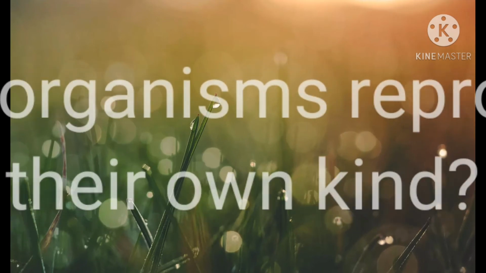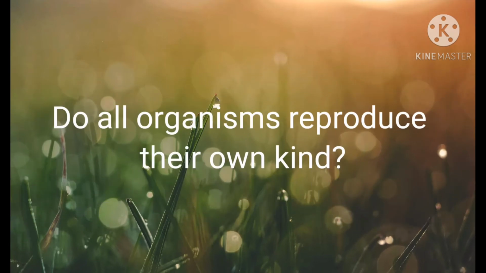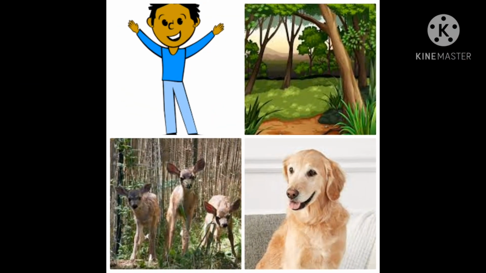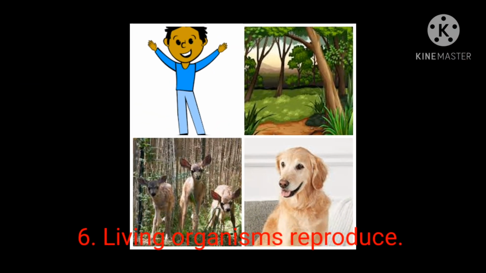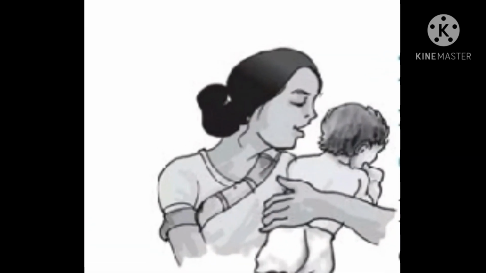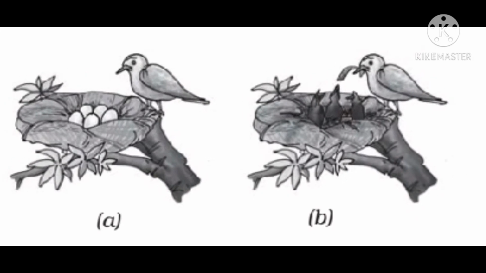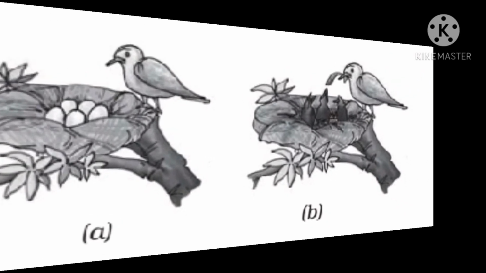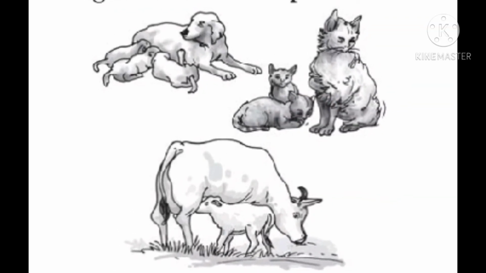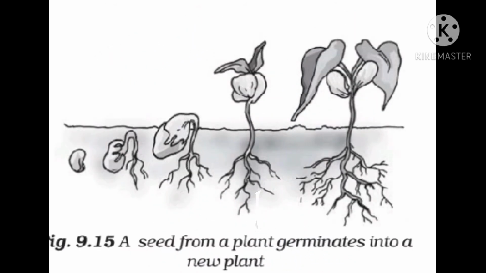Do all organisms reproduce their own kind? Living things produce more of their own kind through reproduction. It takes place in many different ways for different organisms. Some animals produce their young ones through eggs. Some animals give birth to the young ones.